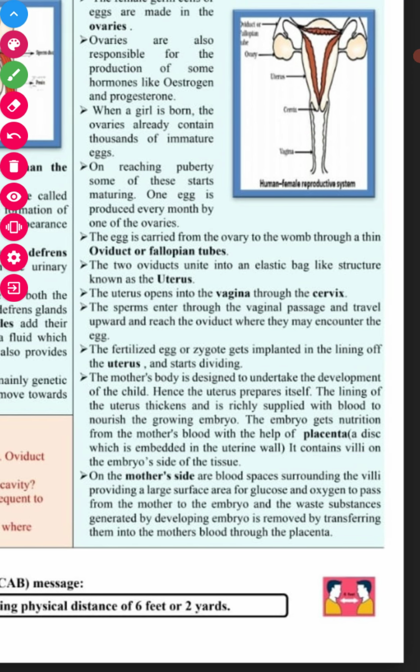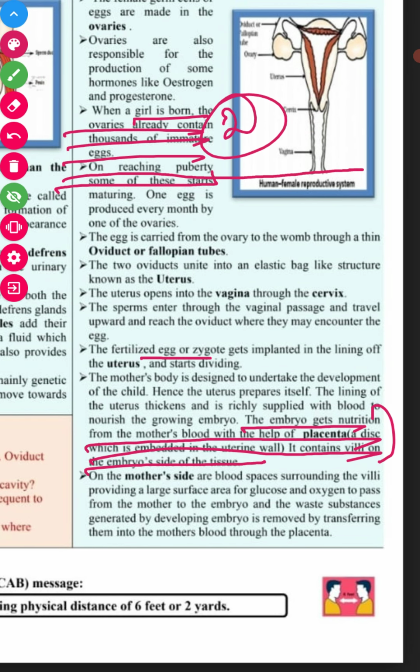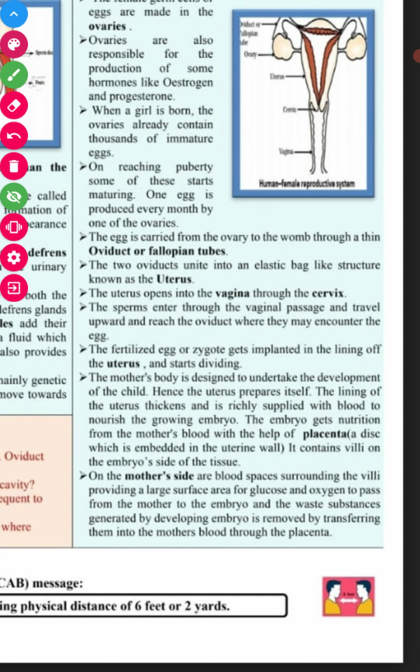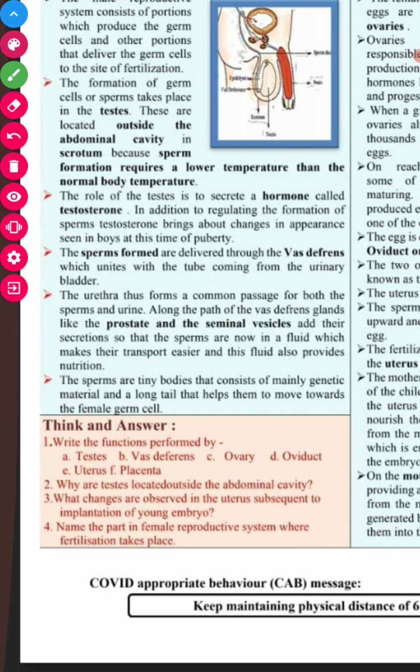The fertilized egg or zygote gets implanted in the lining of the uterus and starts dividing. The mother's body is designed to undertake the development of the child, and hence the uterus prepares itself: the lining of the uterine wall thickens with a rich supply of blood. You can write the answer from here till here. This is the answer to your third question.